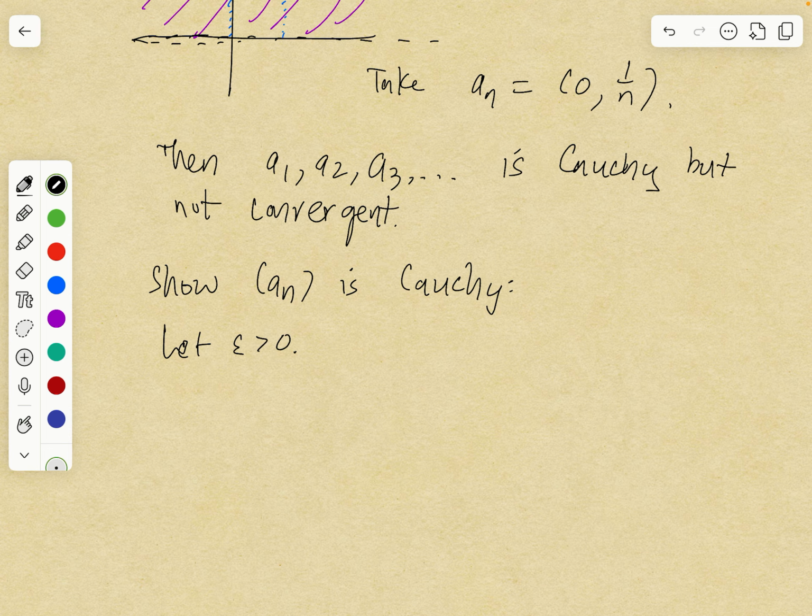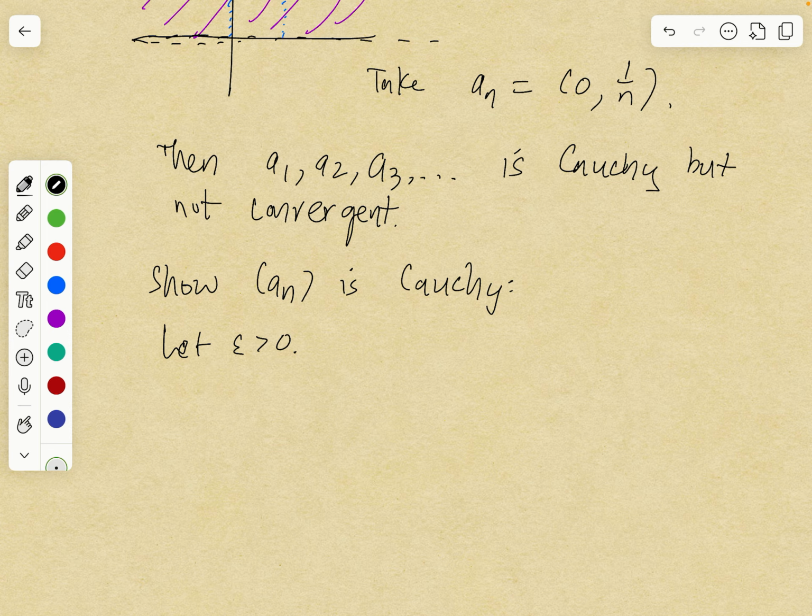So the distance between a sub n and a sub m is the absolute value of 1 over n minus 1 over m. And the idea is to make each of those less than epsilon over 2.